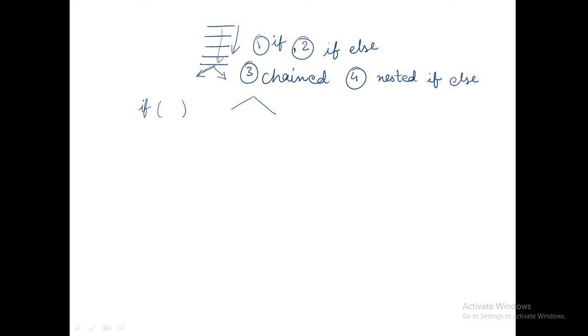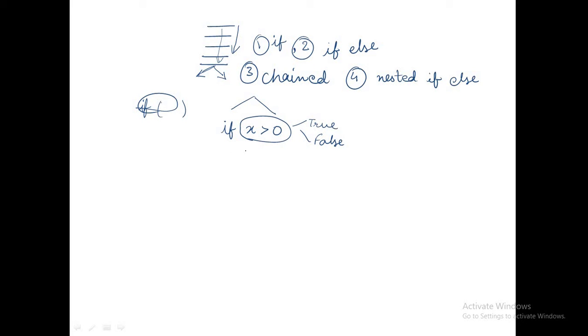So that's why these are also called branching statements. Suppose this is the if statement. In Python, you write if, and here you put some condition, like if x is greater than 0. This is the condition. Now there are two possibilities: either x will be greater than 0 or x will be less than 0. So this condition will be either true or false.